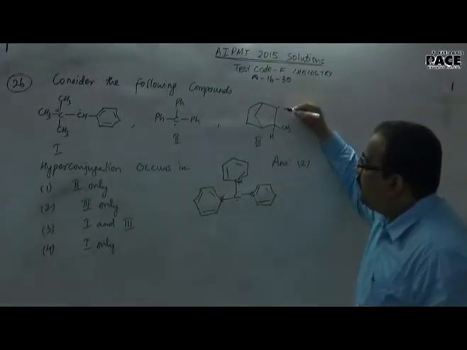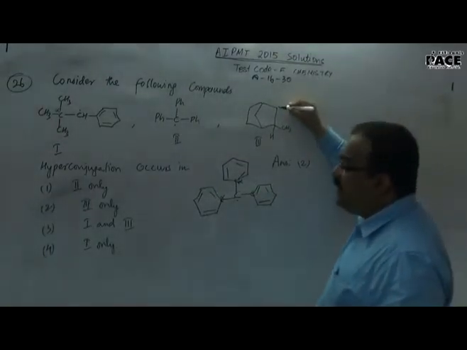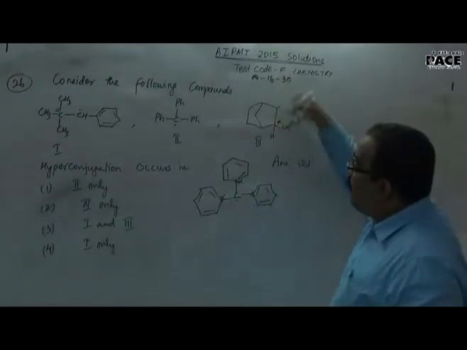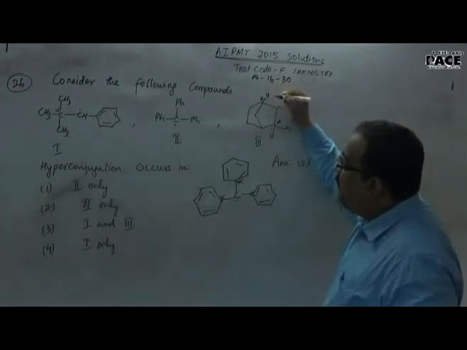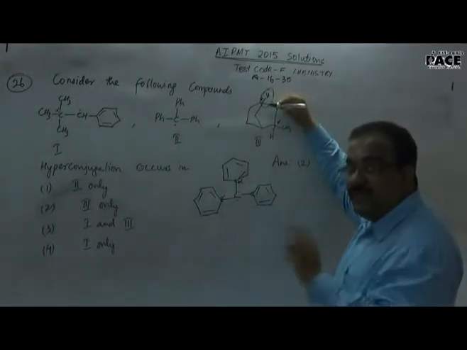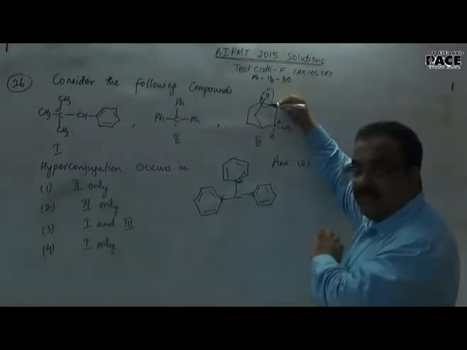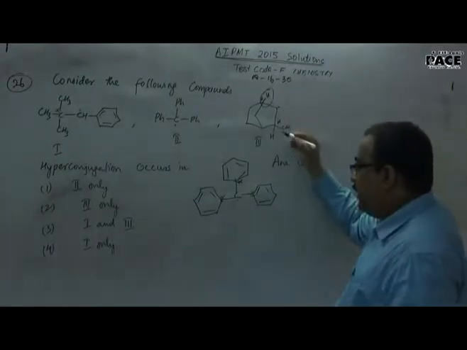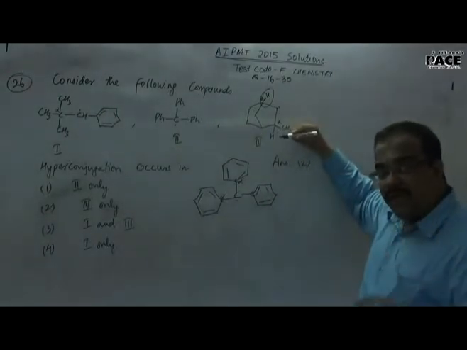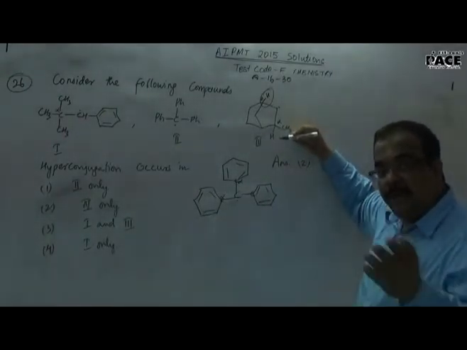But in this case, since the radical is here, there is an alpha hydrogen. You can see there is an alpha hydrogen on both sides. But this alpha hydrogen we can't take into account because, being a bridge hydrogen, we can't easily remove it because of high steric hindrance. There will be no approach of any atom or group on that side. So you can remove an alpha hydrogen from this side. So there is a minimum of one alpha hydrogen from a less steric side for hyperconjugation to occur.